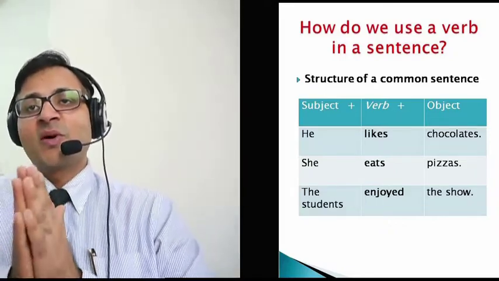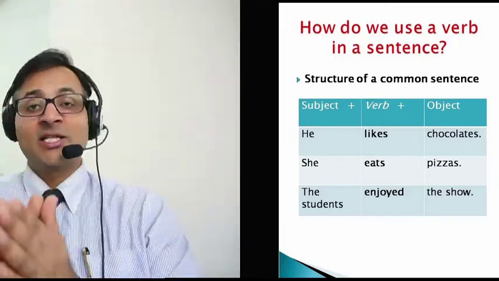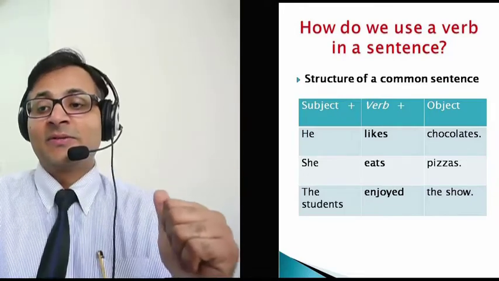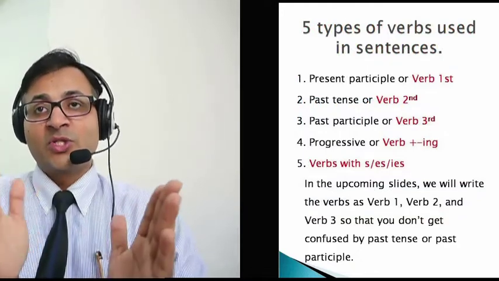The students enjoy the show. So in all these three sentences, we see we have a subject in the beginning, then we have the main verb, lexical verb, and an object at the end. Now we are going to study 5 types of verbs used in a sentence.